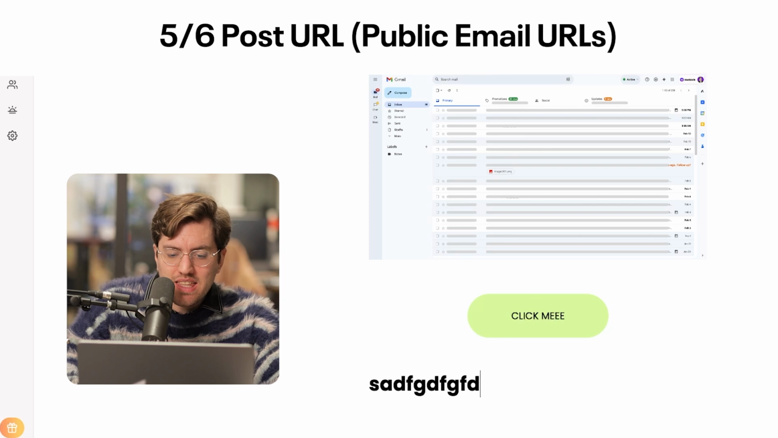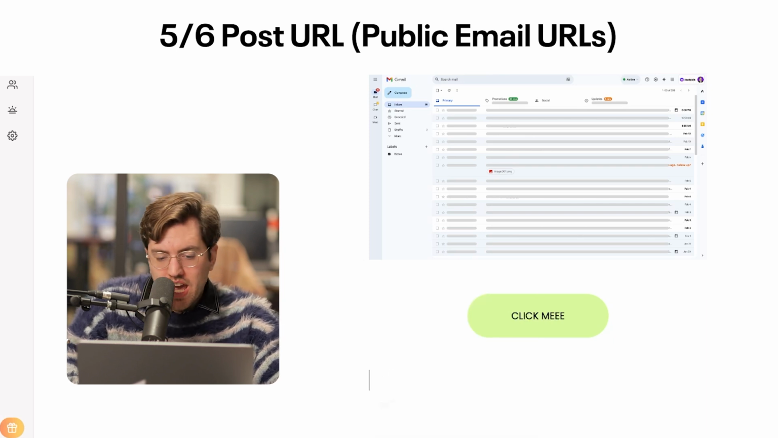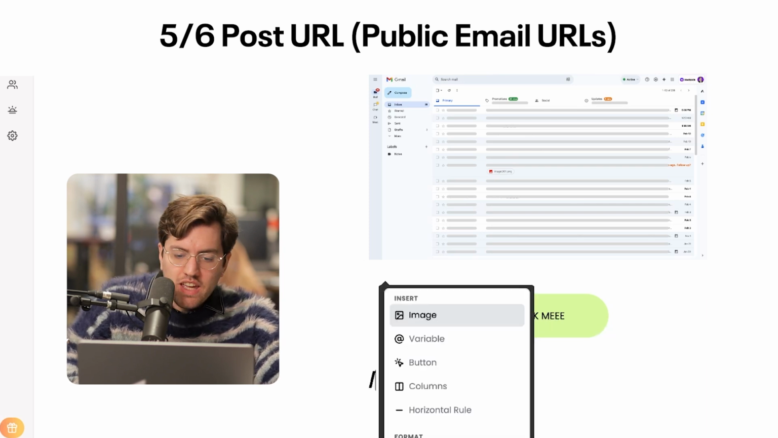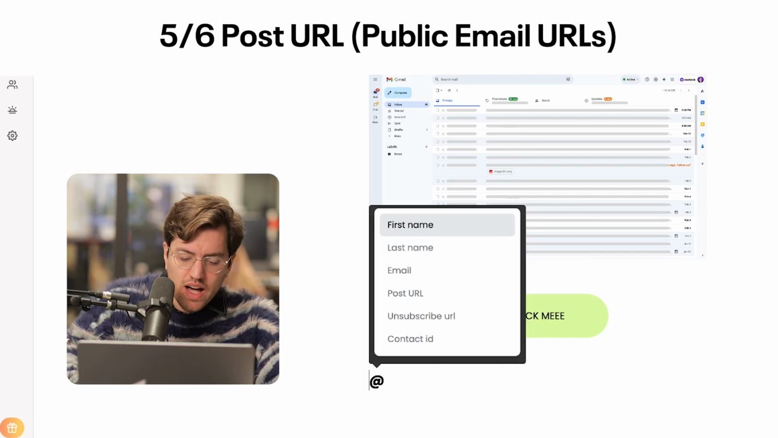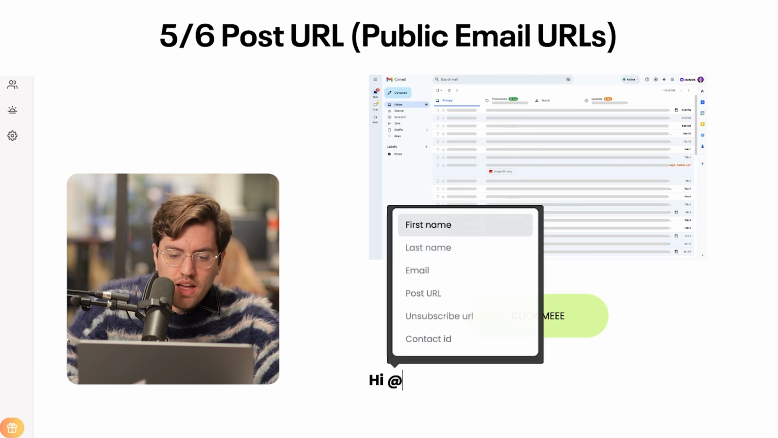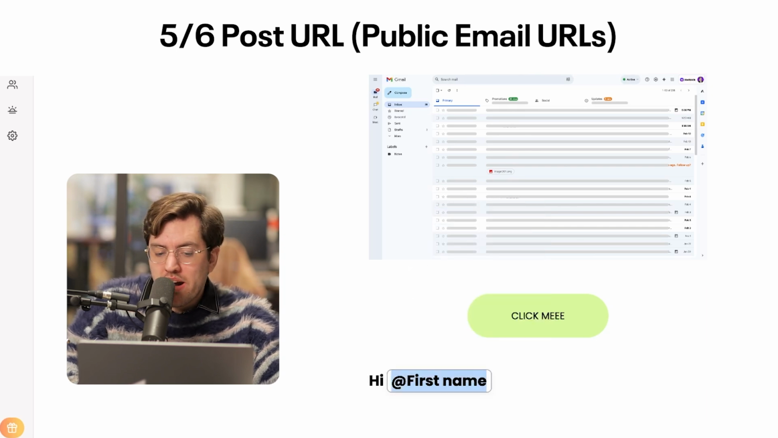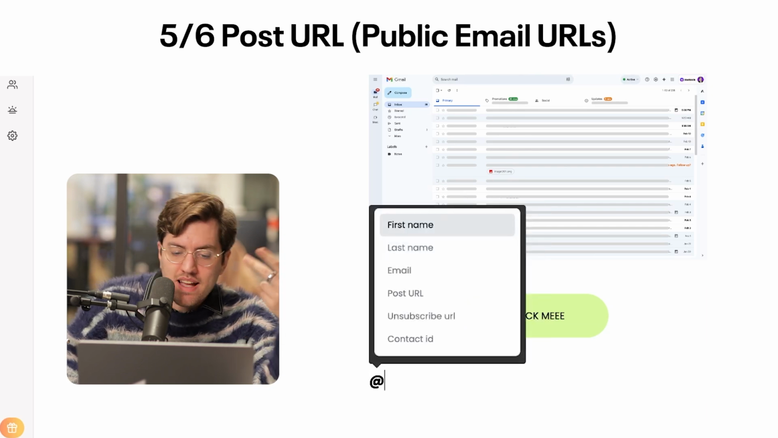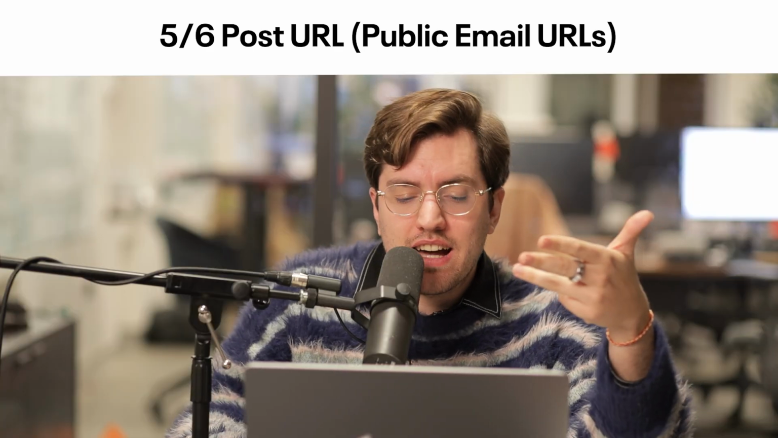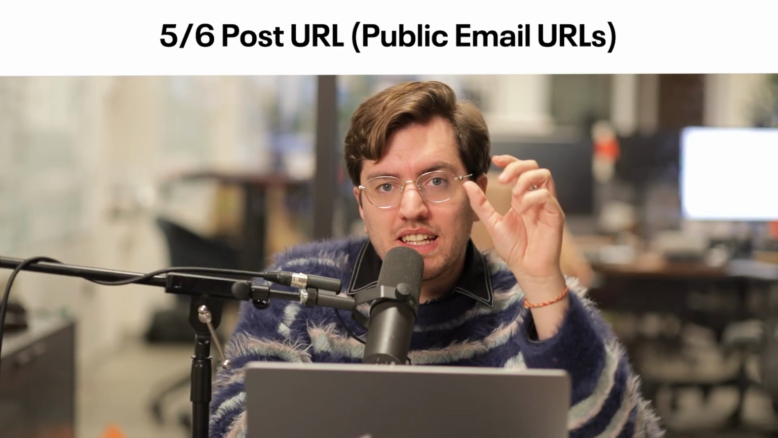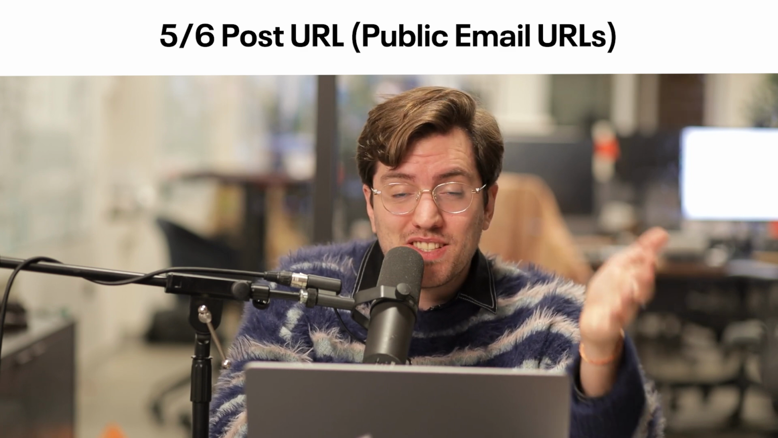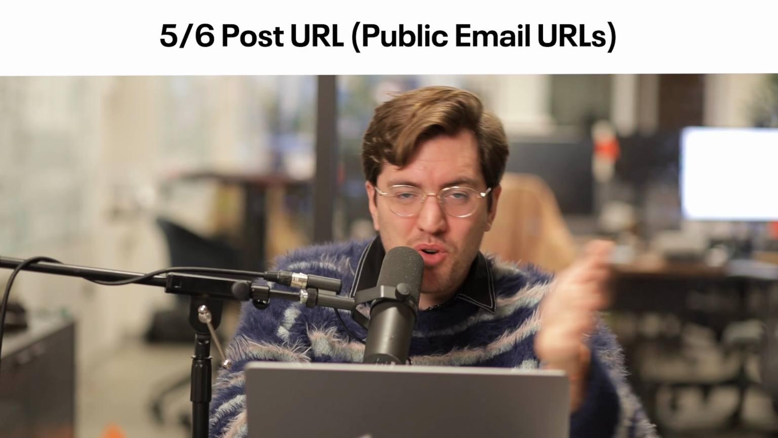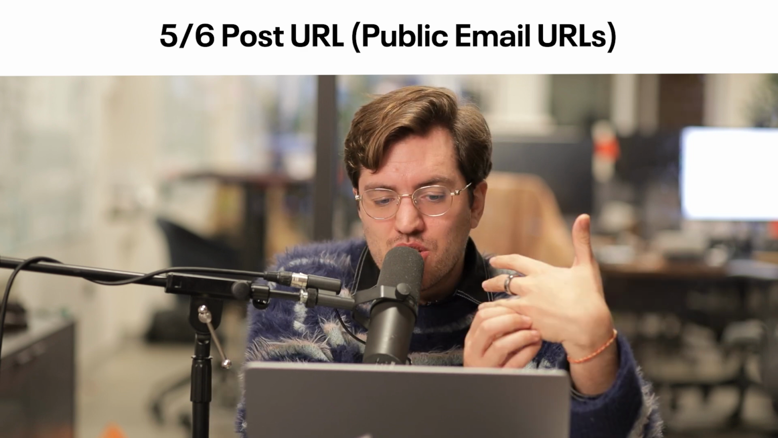You can add headings, which are H1, H2, and H3. If you type the at sign, you can also insert variables. So I can do things like hi, first name, but we also have more variables: first name, last name, email, and other things. The post URL is basically an online page where everybody can see the content of your email. This is really great to increase virality and word of mouth, so everybody can share the link to your email.